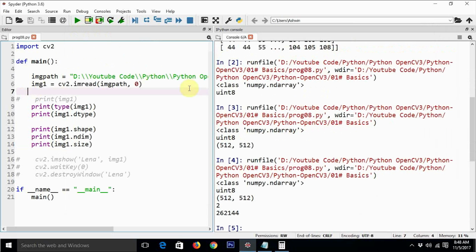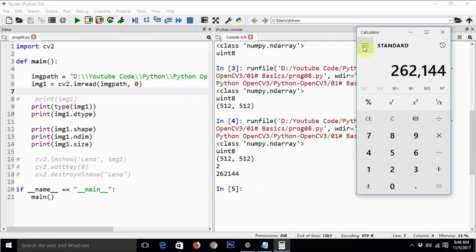So let us execute this and see if it is correct. Yes, this is correct. The dimensions are 2, because we have just 512 into 512, and the size is 262,144.